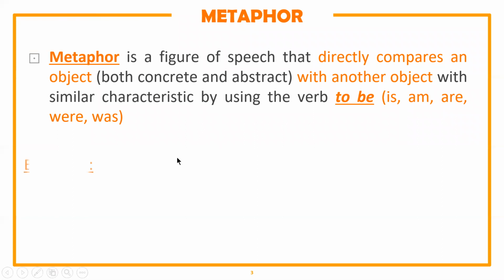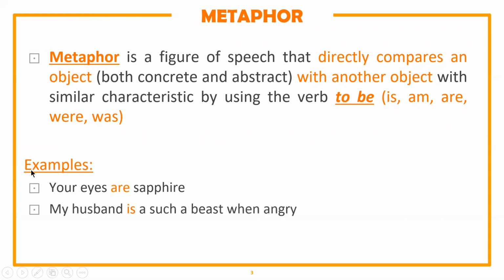Some of the examples are, your eyes are sapphire. Here you can see that it used to be, which is are, and it compares your eyes to sapphire, right? The second example is, my husband is such a beast when angry. It uses is, the to be, and it compares my husband to a beast.